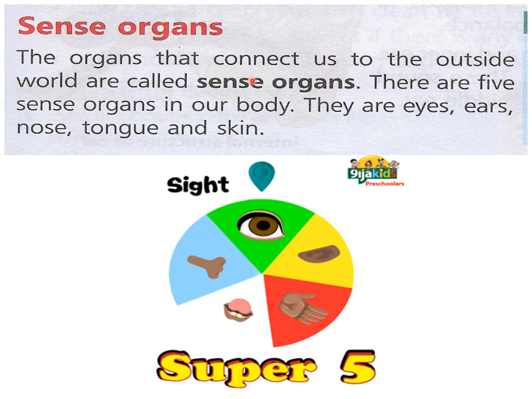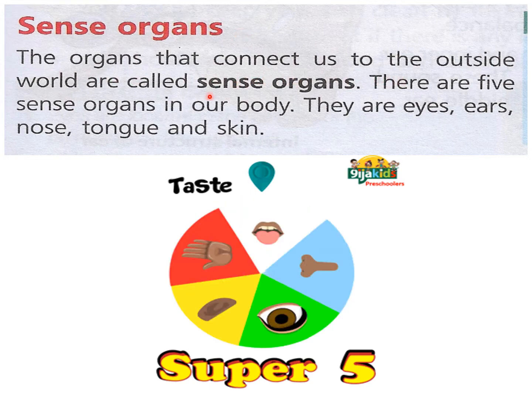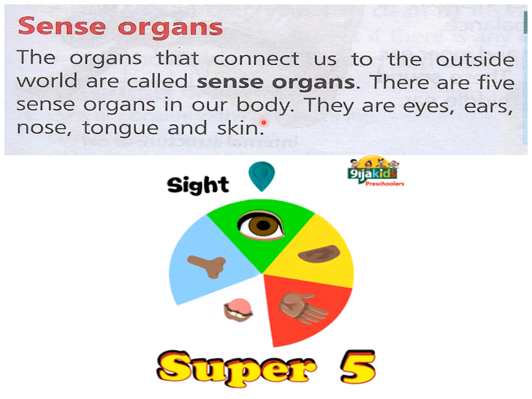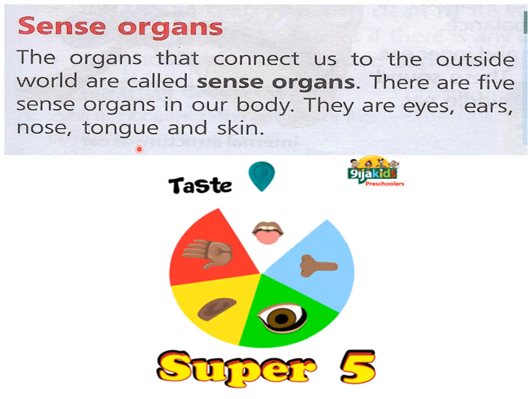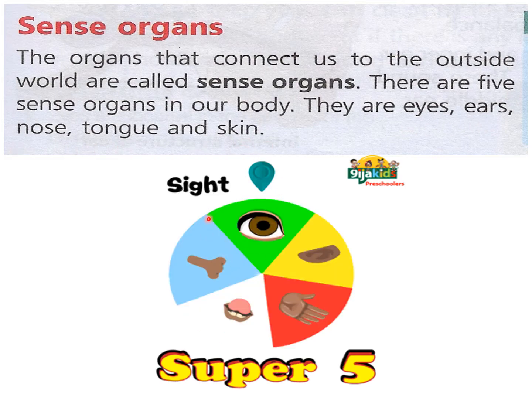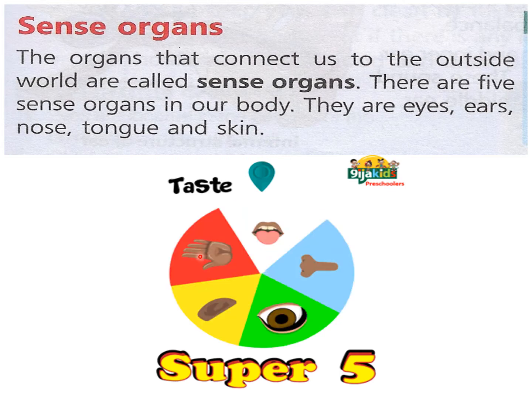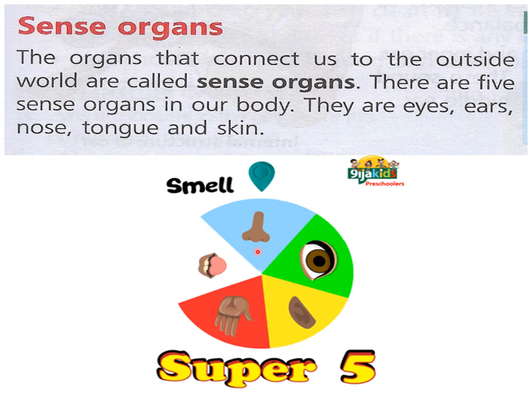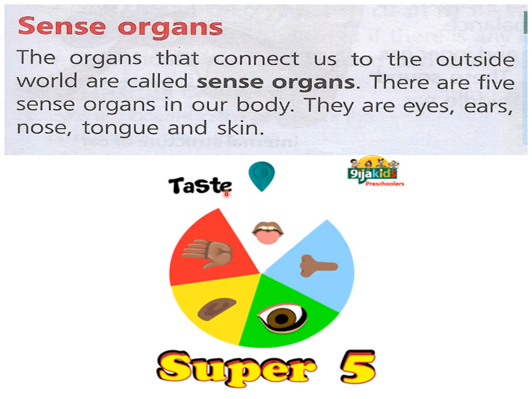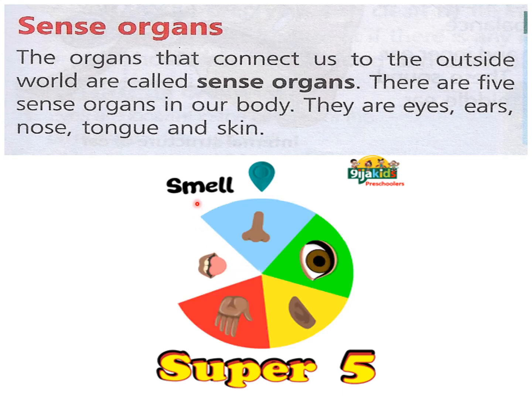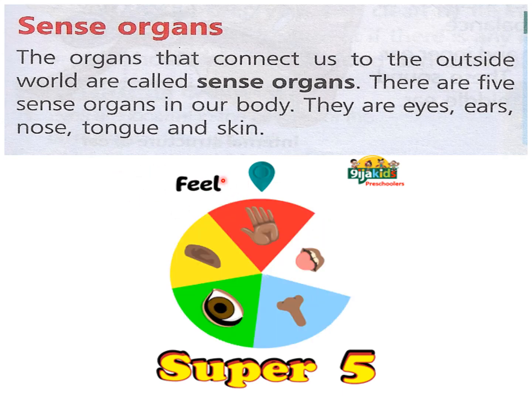The organs that connect us to the outside world are called sense organs. There are 5 sense organs in our body. They are eyes, ears, nose, tongue, and skin. Now, ears let us hear, tongue lets us taste, skin lets us feel, eyes give us sight, and nose lets us smell. Okay, so these are the 5 sense organs, and these are the functions that they perform.